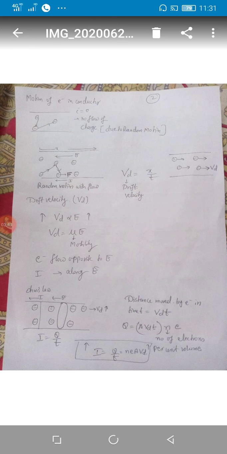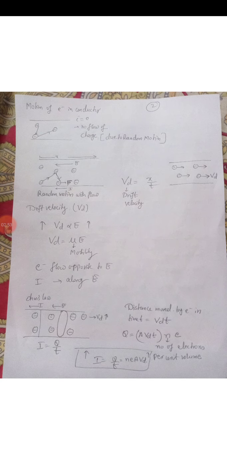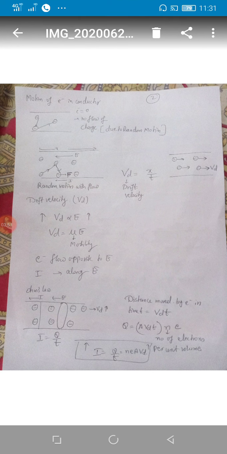Now I will discuss something about the motion of electrons in a conductor. When the electrons are moving randomly, student, at that time remember the current is zero. See here I have shown in this picture. This random motion is not considered to be current, because some electrons are moving backward, some electrons are moving forward. So net current is zero. On that basis also you can understand.